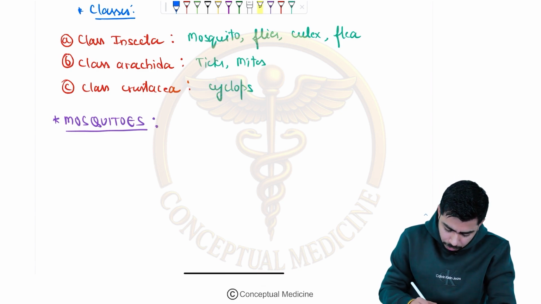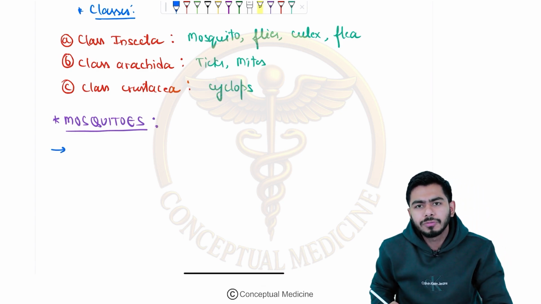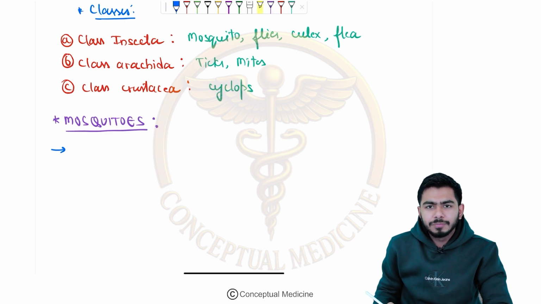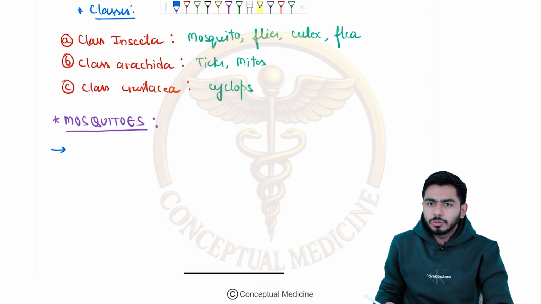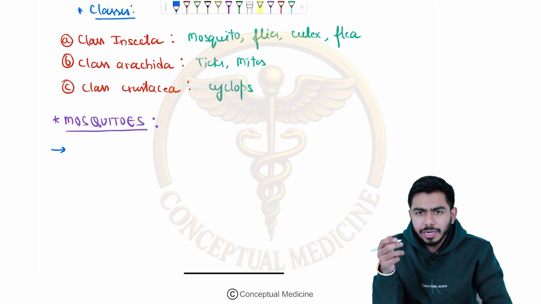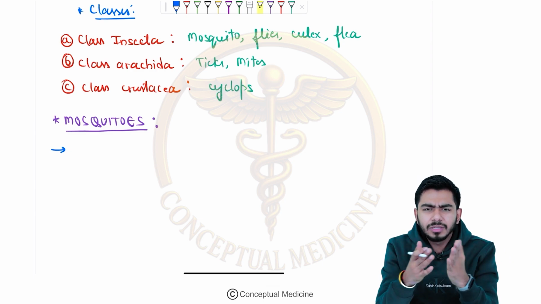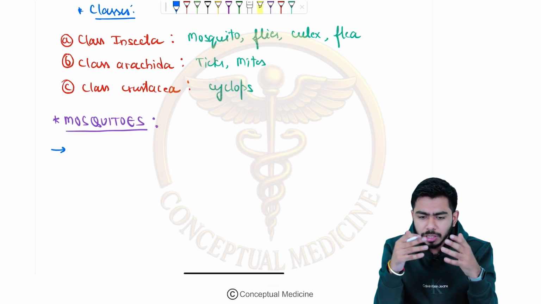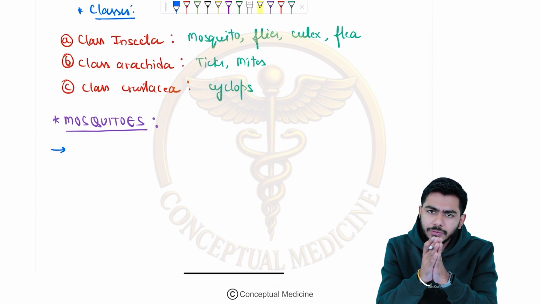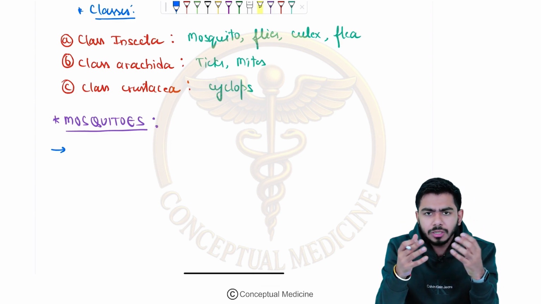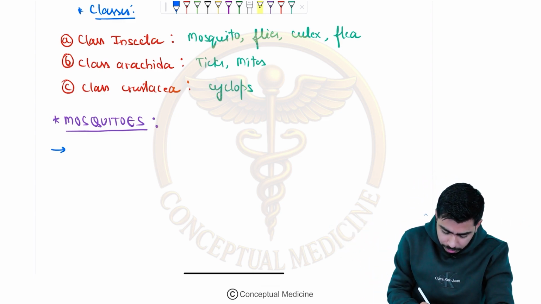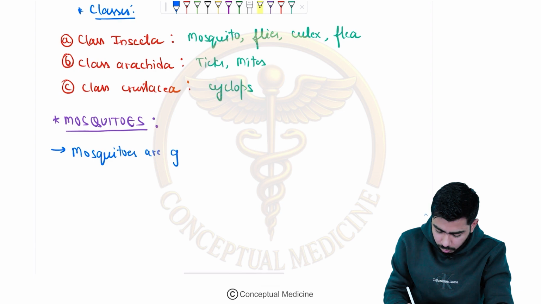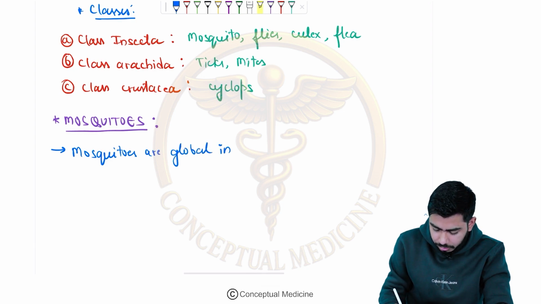So mosquitoes are very close annoying friends of us humans, right? There is a very special relationship between the mosquitoes and the humans, and we know very well there are several kinds of mosquitoes, and they are not only in India, they are spreading all over the world. So they are the global friends, I would say, as far as the human species is concerned. So these are distributed globally. Mosquitoes are global in distribution, guys.